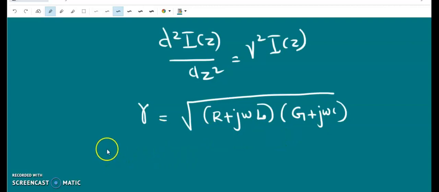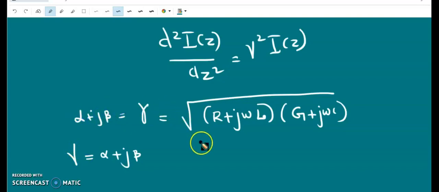So the real part of the propagation constant is called alpha and the imaginary part is called beta. So gamma can be written as alpha plus j beta, where alpha is the attenuation constant in nepers per meter and beta is the phase constant in radians per meter. So we use the same nomenclature for the plane wave propagation in the lossy medium, unbounded medium, not guided medium. So we use alpha and beta.